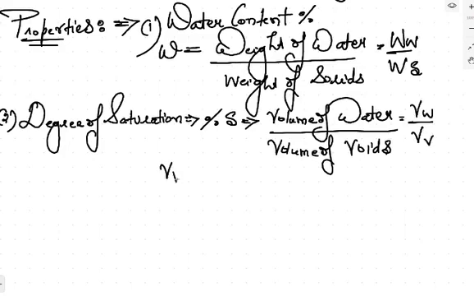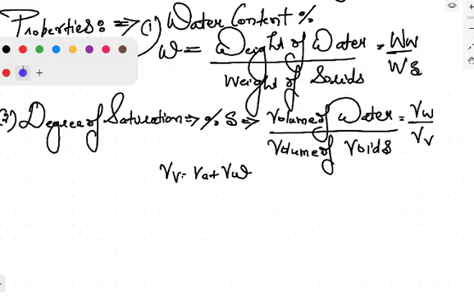The volume of voids is what? This is equal to the volume of air plus volume of water in a three-phase diagram. In a two-phase diagram, it will be equal to the volume of air or volume of water. Now, if you see, water content is the ratio of weight of water upon weight of solids. So it can be more than 100% also. Why? Because the weight of water can be more than the weight of solid.